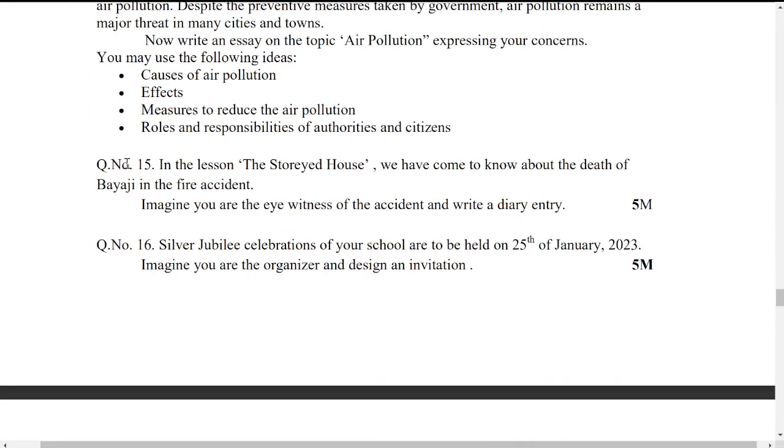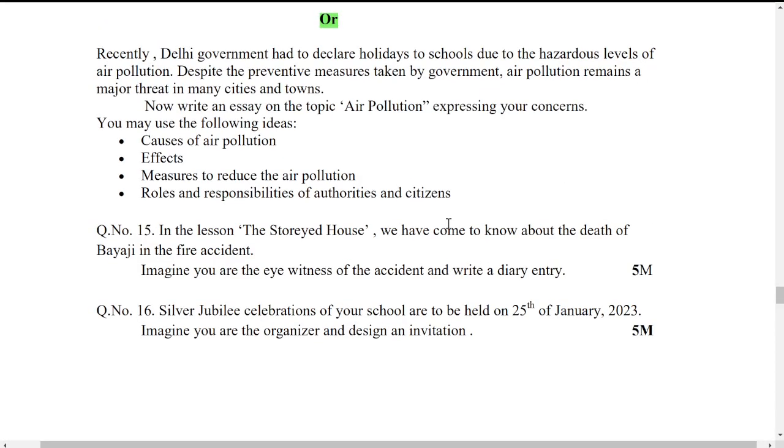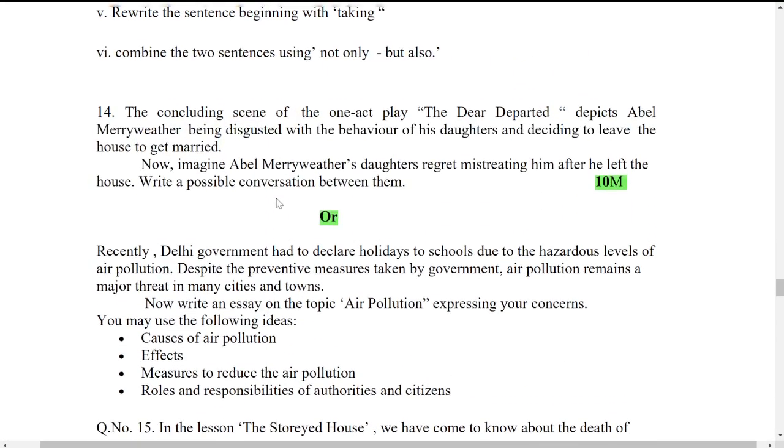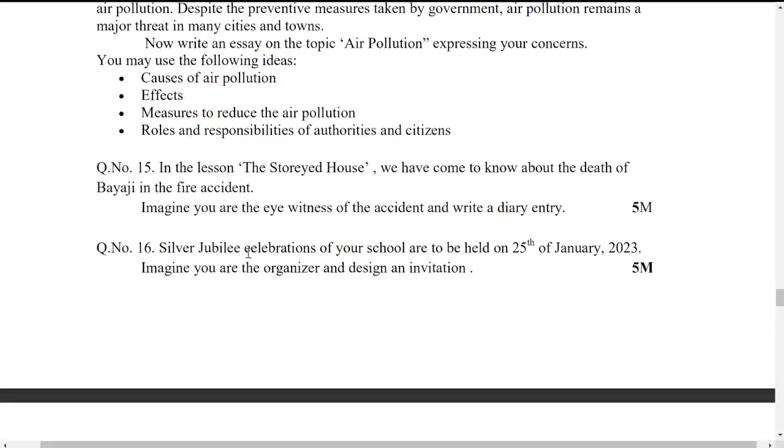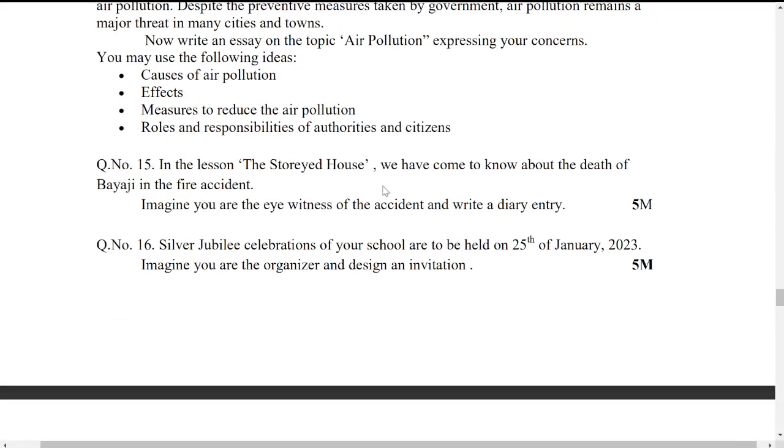Next, continuation, you have question number 15, question number 16. These two are minor discourses. You have to write two questions here. There is no internal choice between 15 and 16. Only in 14 you have internal choice, this or this. But coming to 15, 16, you don't have any internal choice. You have to write two questions for sure.